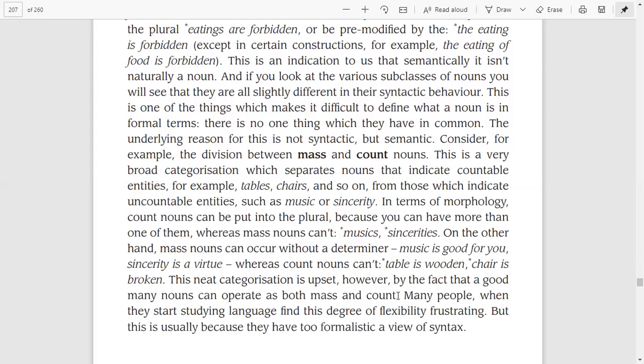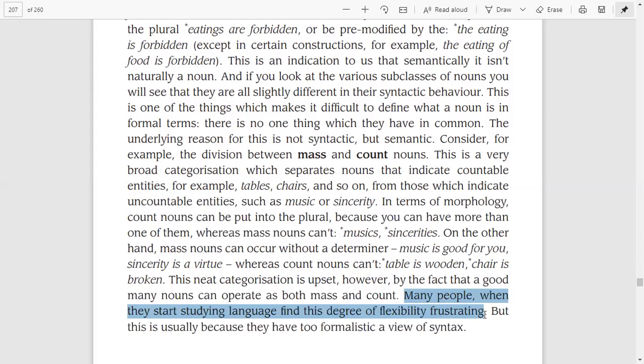Many people, when they start studying language, find this degree of flexibility frustrating. Especially the second language learner gets frustrated when they start learning this degree of flexibility, that is, mass nouns and count nouns both being used, both having the same qualities at times. Sometimes they do not have determiners and sometimes they do.